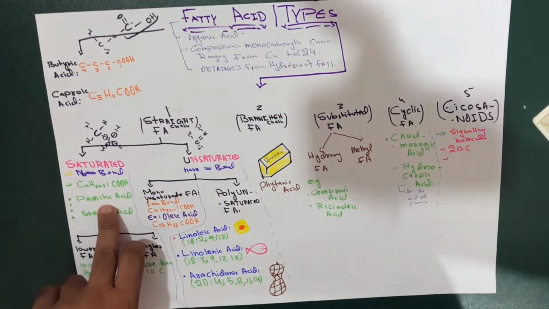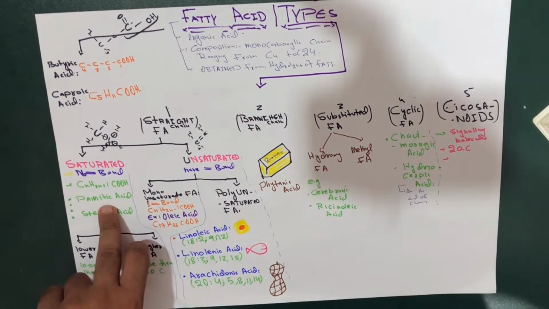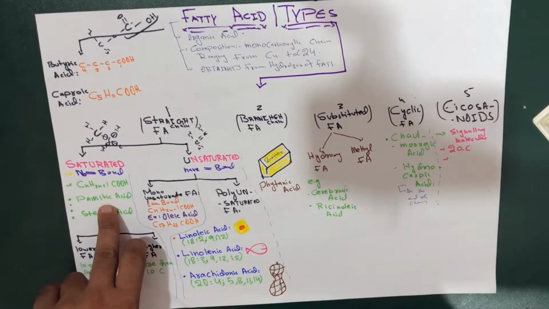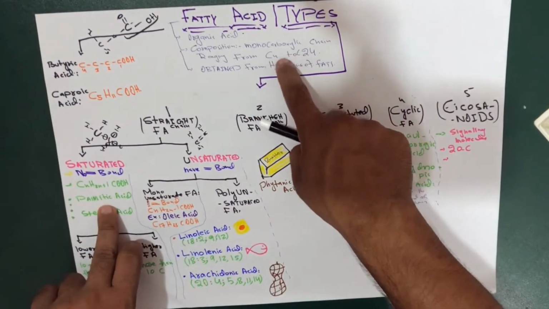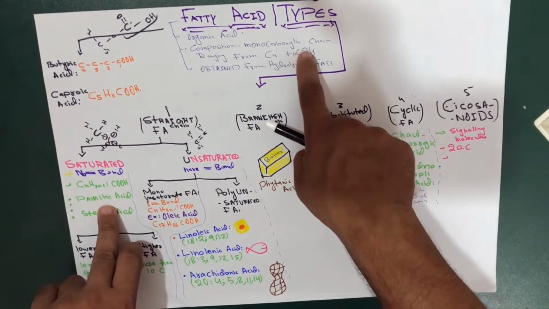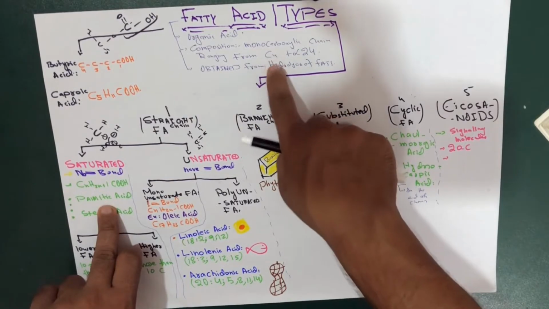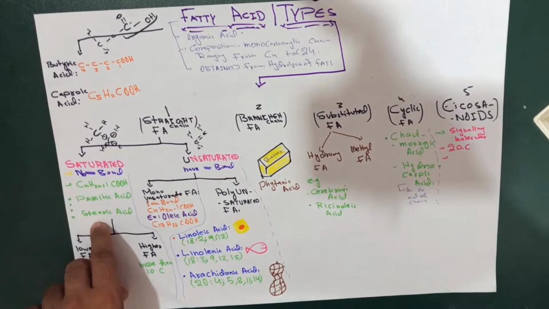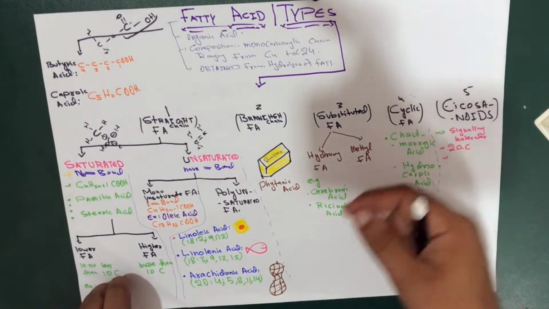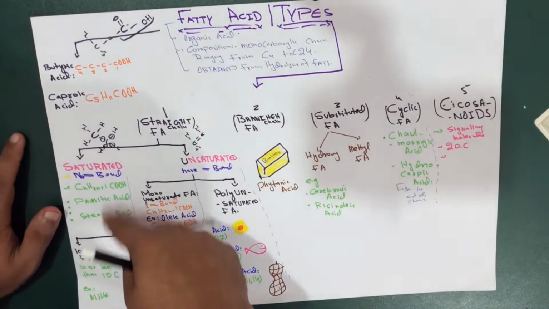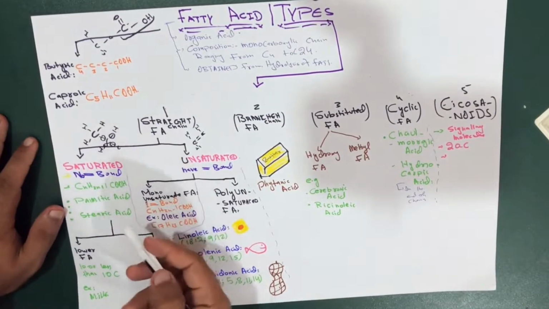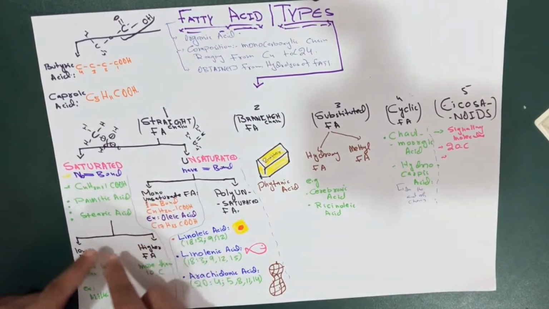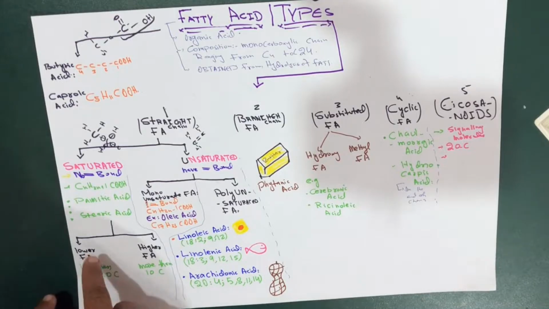So the palmitic acid actually contains the 15 carbon chain and a carboxylic group, which implies this formula. And the stearic acid consists of the 17 carbon chain. These are the examples of the saturated fatty acid, and the saturated fatty acid is further divided into the lower fatty acids and the higher fatty acids.